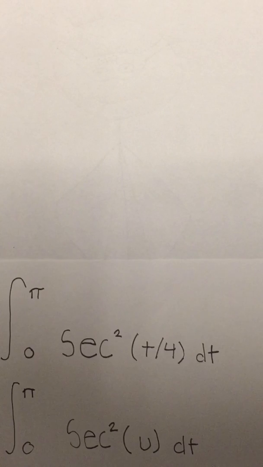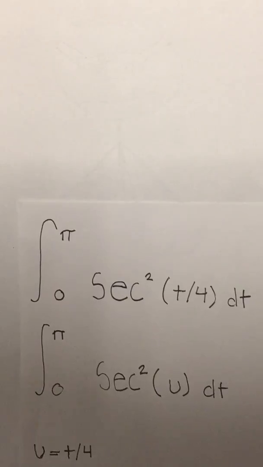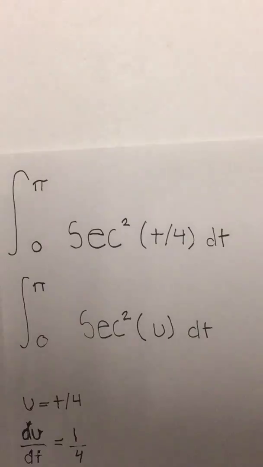The next step, they believed, was to turn t over 4 into u in order to make the antiderivative easier to evaluate. They made sure to remember that u equaled t over 4. When Derivative Man took the derivative, they realized that du over dt was equal to 1 over 4.